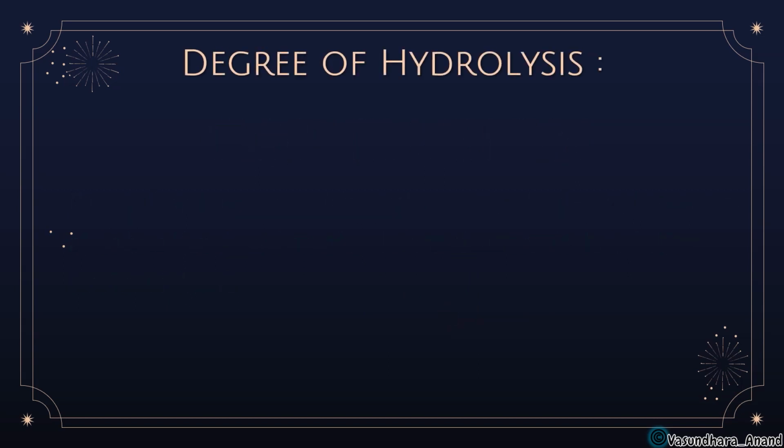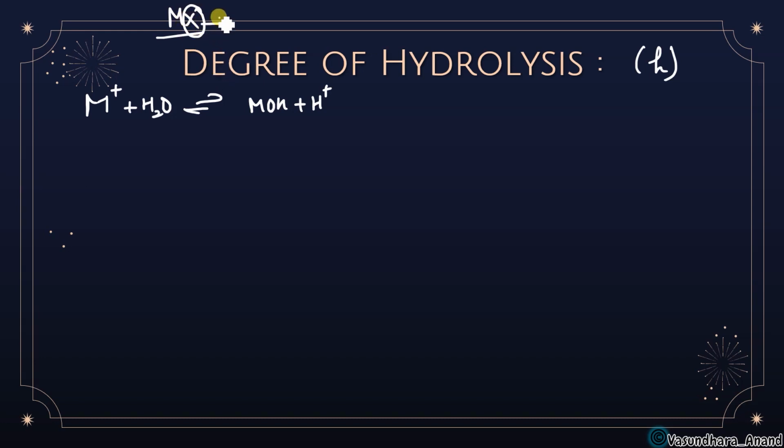Now the degree of hydrolysis in this case. Again the same thing we will do, whatever we have done, the degree of hydrolysis for this also is h. So in this case the cation M plus plus H2O undergoes hydrolysis to give MOH, and it will give you H plus. Why have I taken this? See, MX, X is the part of the strong acid, so this will remain in the solution, it will not undergo hydrolysis. Only the cation part, which is the part of the weak base, will undergo hydrolysis. So that's why I have taken M plus.